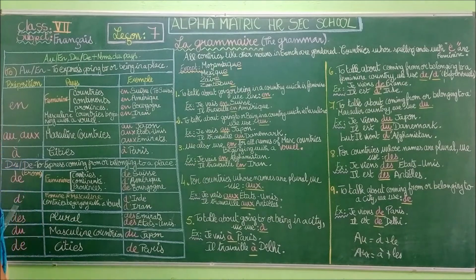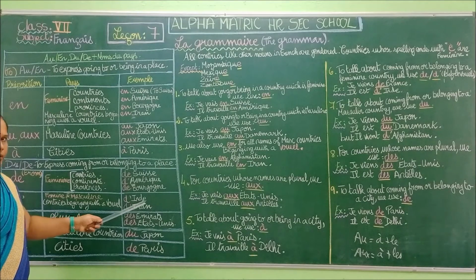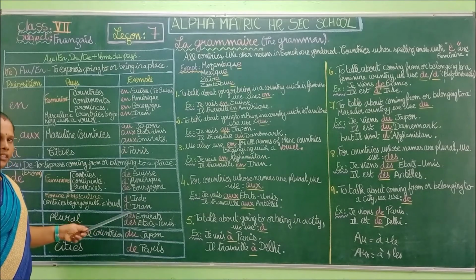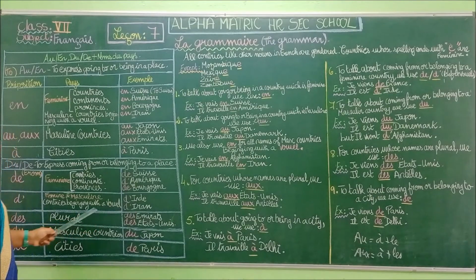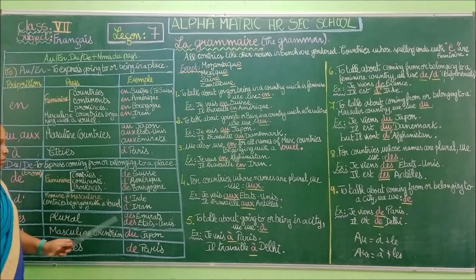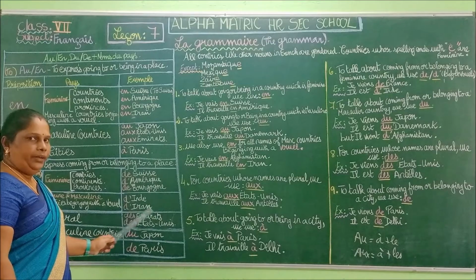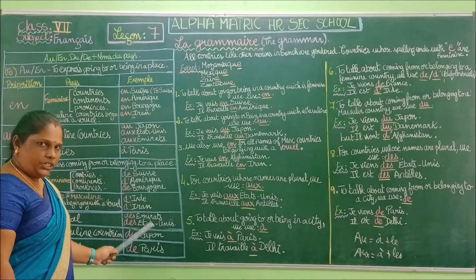So for that also we have to learn the feminine and masculine names of the countries. Next one, D apostrophe: feminine and masculine countries beginning with a vowel. So we have d'Inde, from India, or d'Iran, from Iran. Next one, DES, for plural countries. So des Émirats, des États-Unis, from Emirates, from United States.